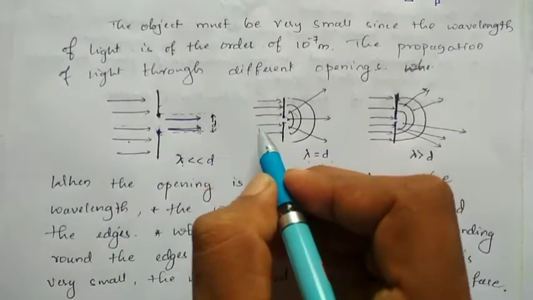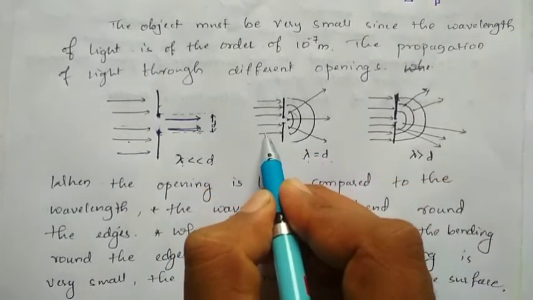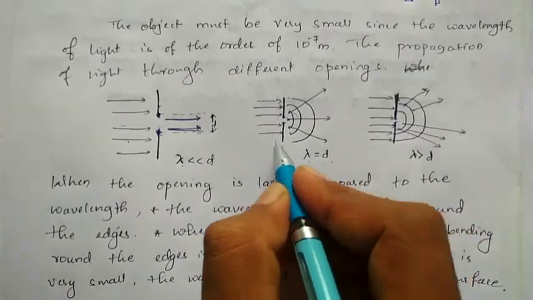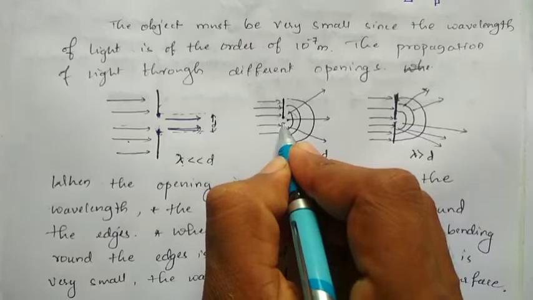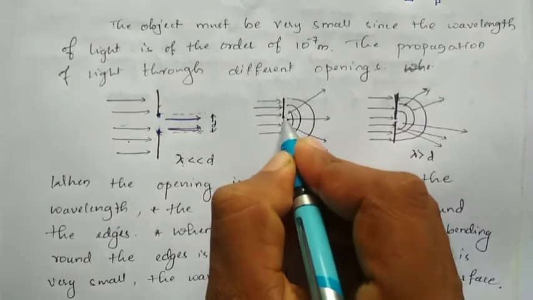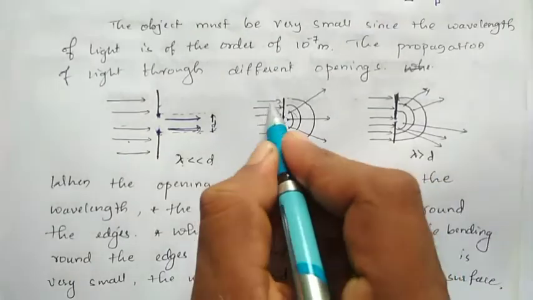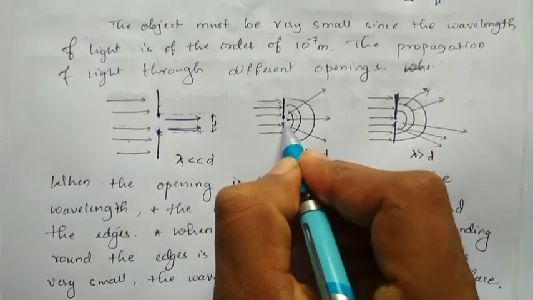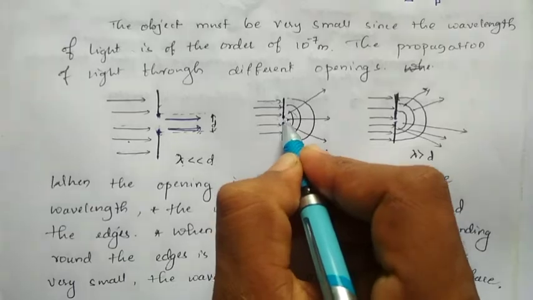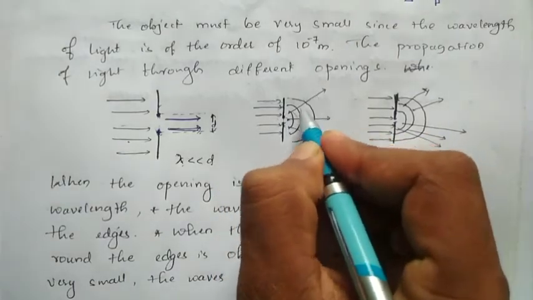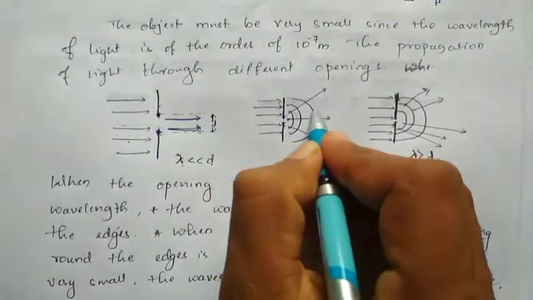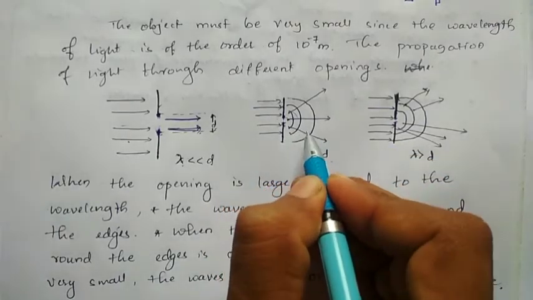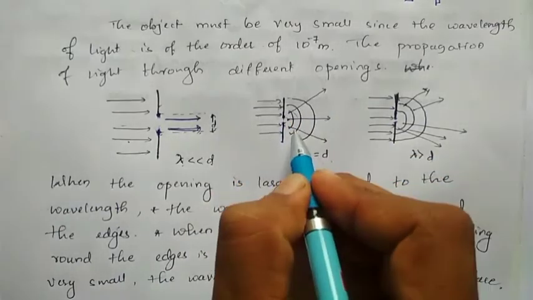And in the second case, the wavelength of this light wave is equal to this opening or length of the obstacle. So the wavelength lambda is equal to d. At that time, at the edges of the obstacle, the light waves are bent. The diffraction will take place here in this case.